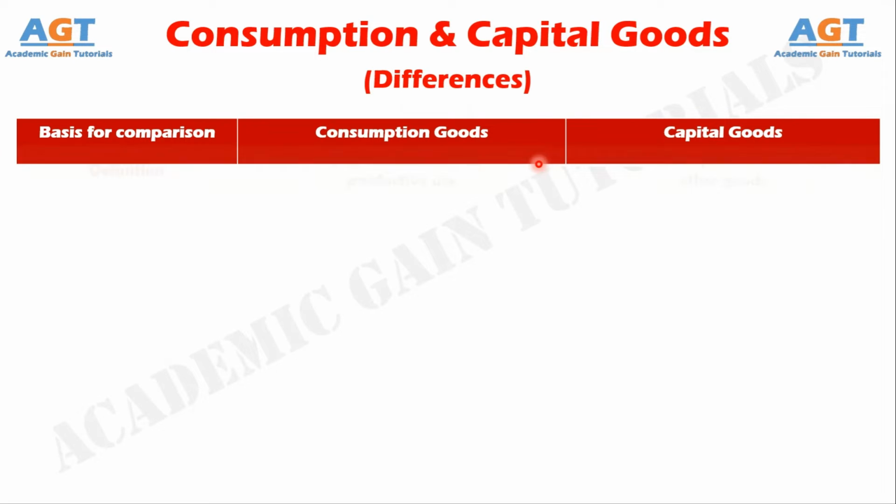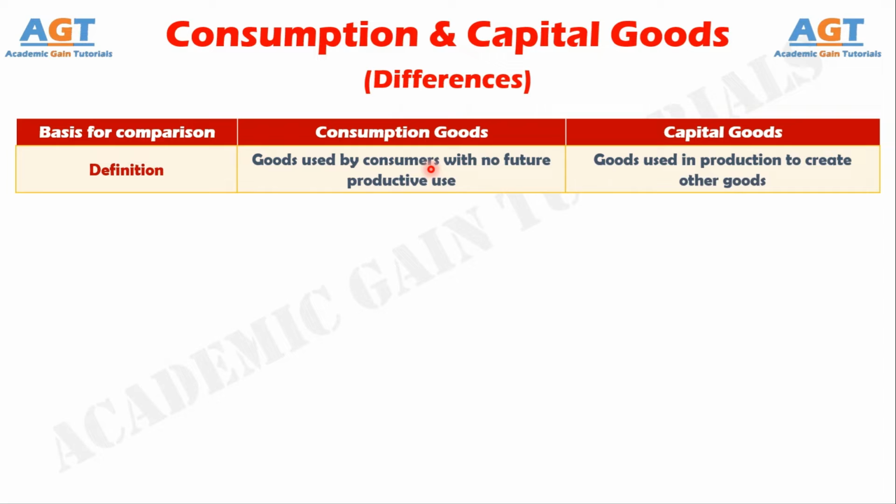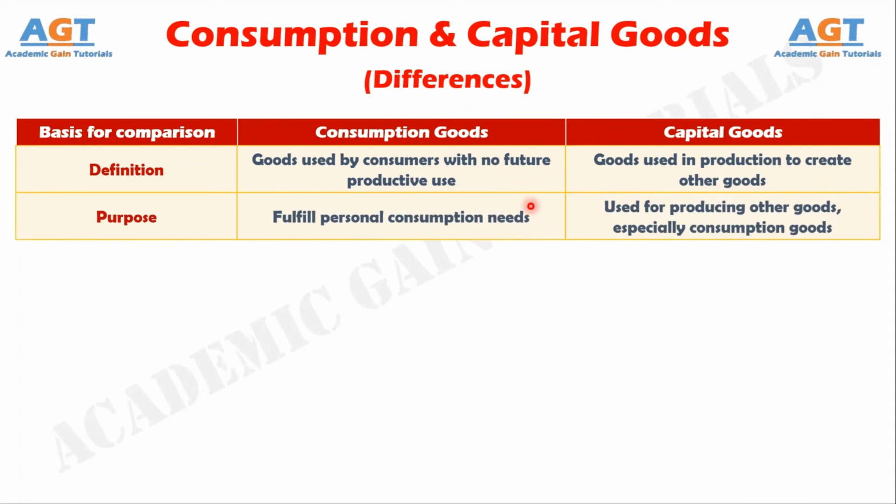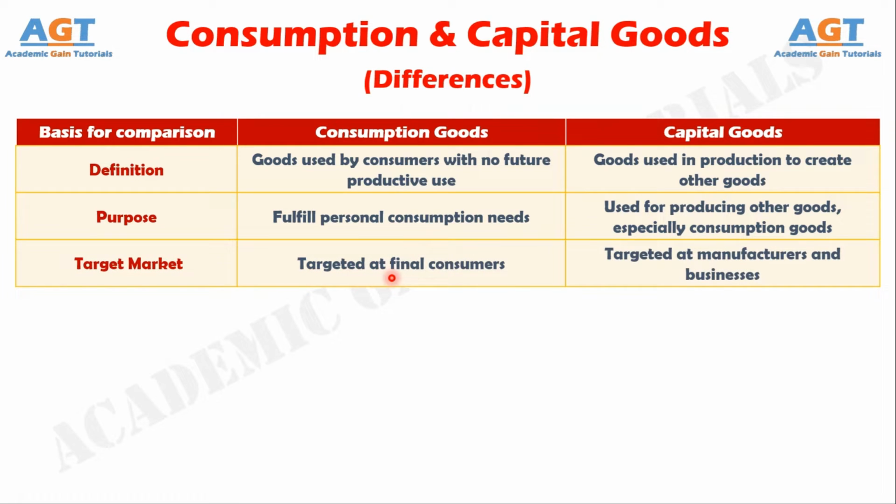Difference number 1. Consumption goods are used directly by consumers and have no productive future use, whereas capital goods are used for producing other goods and have future economic utility. Number 2. The purpose of consumption goods is to fulfill personal needs, whereas capital goods are used to manufacture other goods. Number 3. Consumption goods are marketed to consumers, whereas capital goods are intended for producers and manufacturers.